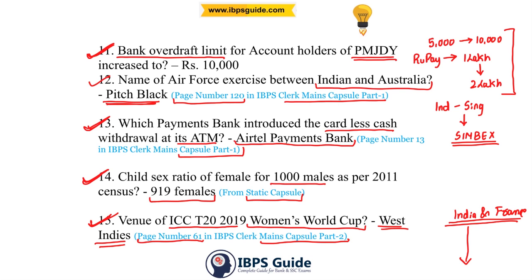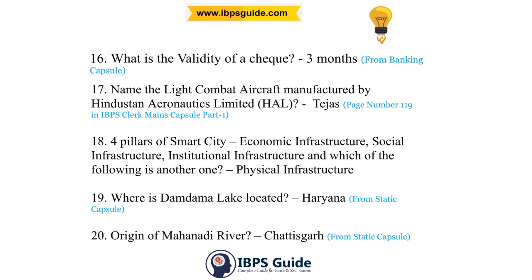And the ICC T20 World Cup for men's, that is in 2020, where will it be held? It will be held in Australia, from around 18th October till 15th of November 2020.